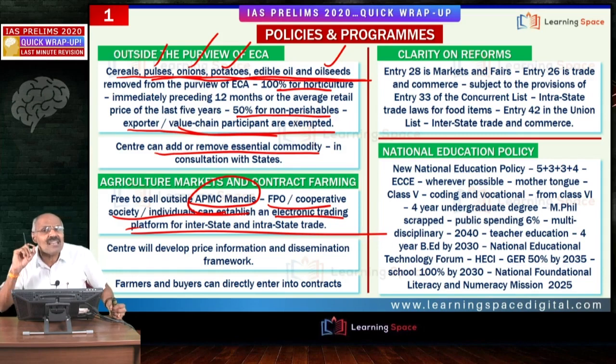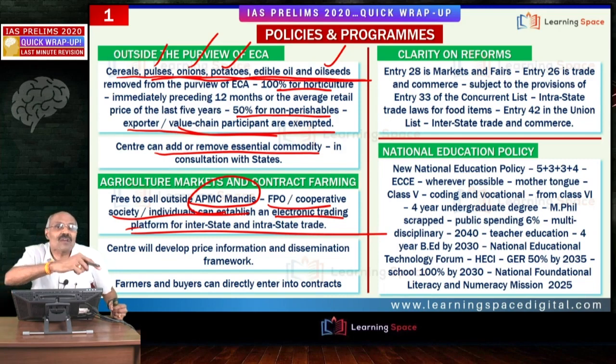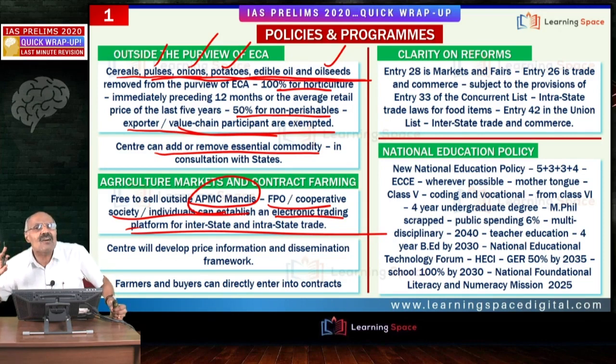One is that the farmer can sell directly from the farm gate. Second is that any multinational company, or to be specific any food chain, can purchase directly from the farmer. If Spencer's or Reliance Mart wants to purchase directly from the farmer, they can. The farmer can sell to anyone. I can establish an electronic trading platform. Right friends? Interstate, intrastate, everything is allowed.